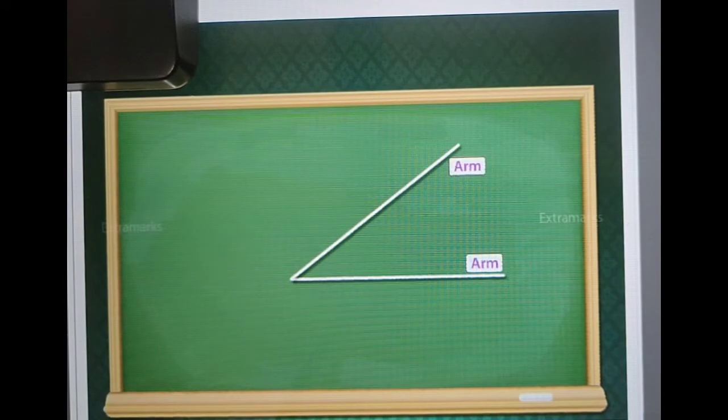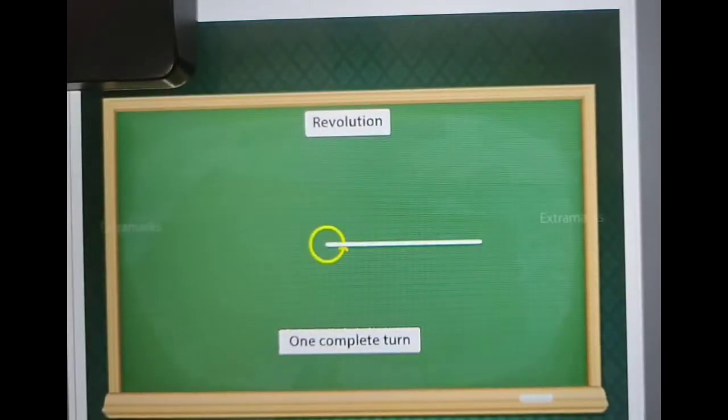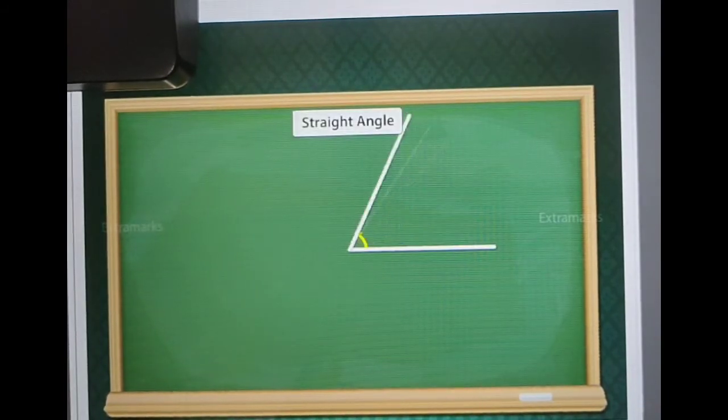An angle is made up of two arms, which meet at a point called the vertex. The size of the angle is measured by the amount of turning or rotation from one arm to the other. Let us classify angles according to their sizes. One complete turn means a complete angle or a revolution. A half turn means a straight angle.